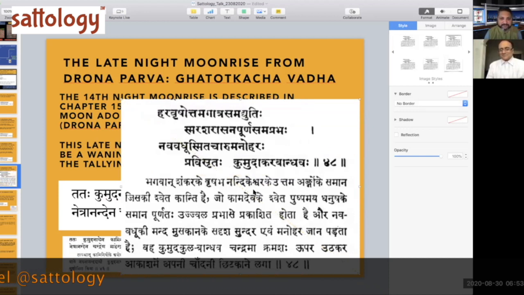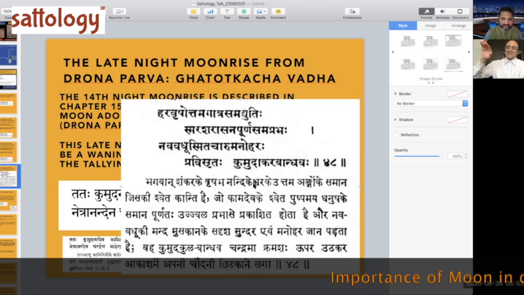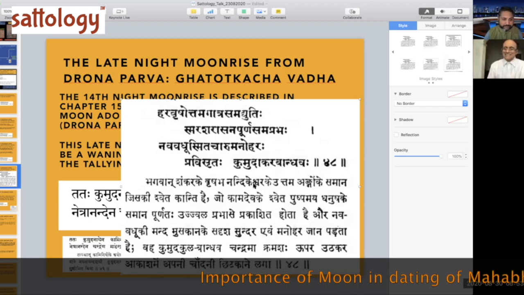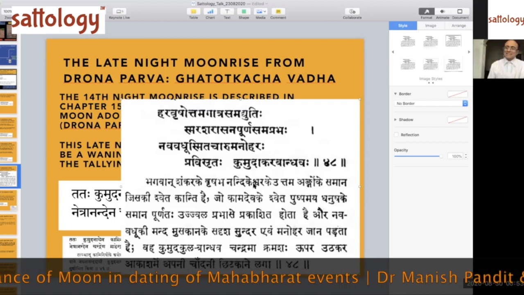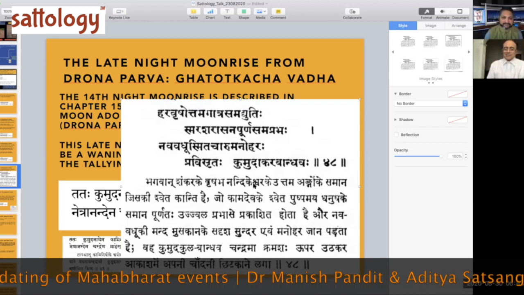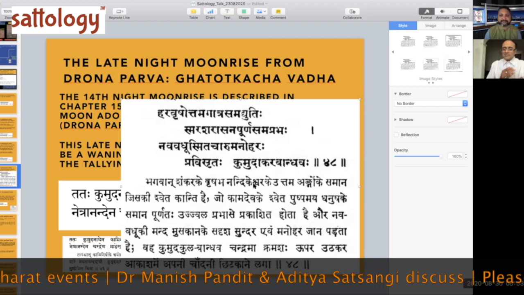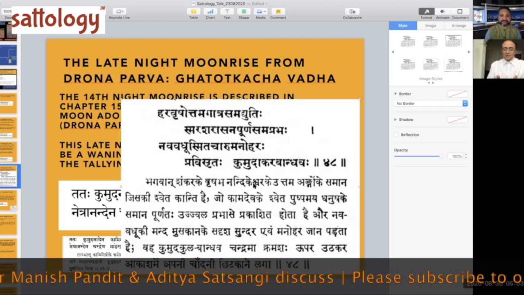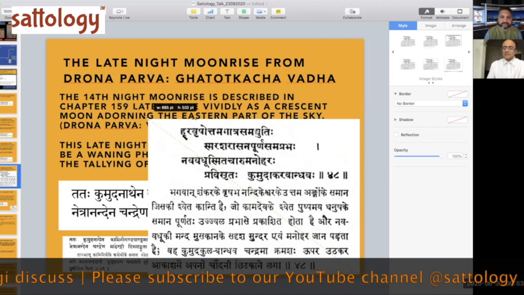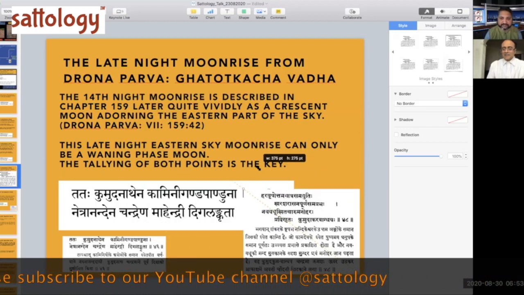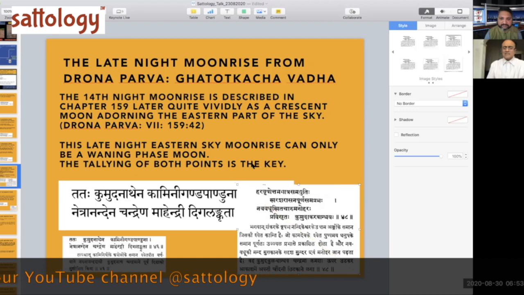Right. And they are talking about the horns of a Vrishab, the horns of a bull. You see, so that moon is like the horn of a bull. Again, it is a crescent moon, right? So now you're in a real problem, because this is the moon which is occurring on the 14th war night. And this creates a massive, massive problem, right?